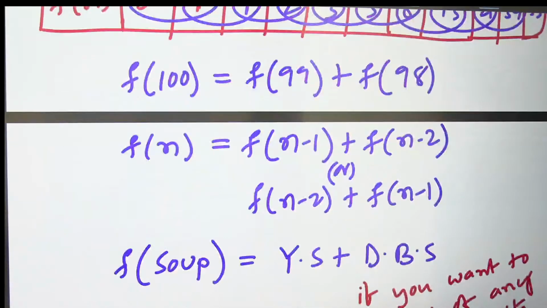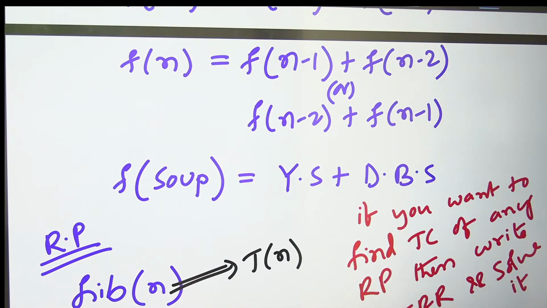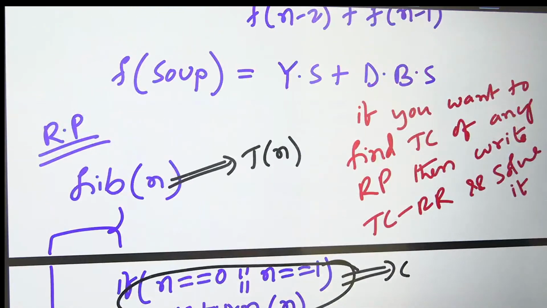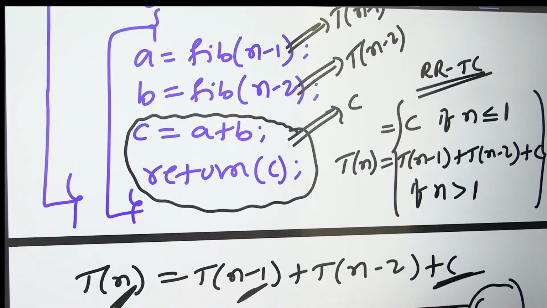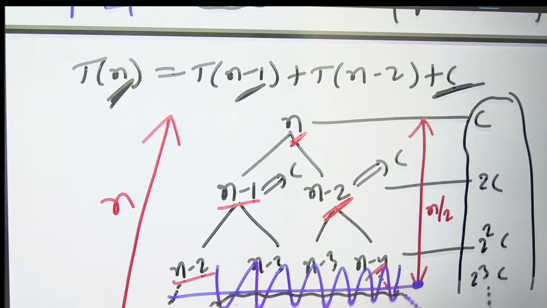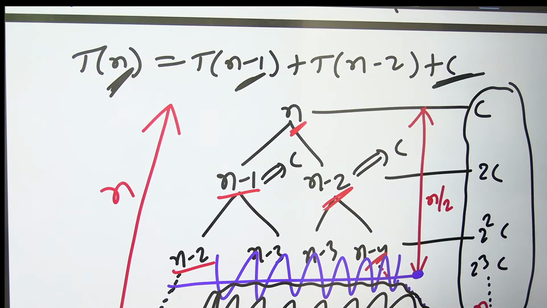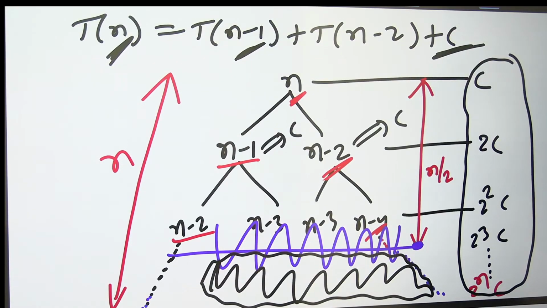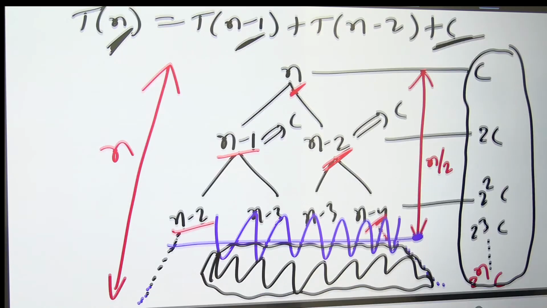Dynamic programming, Fibonacci series. I explained what Fibonacci is, and how to write the recursive program for Fibonacci. I also explained how to find the time complexity of a recursive program. If you want to find the time complexity of any recursive program, write the time complexity recurrence relation and solve it. I wrote the recurrence relation, then solved it using the tree method.